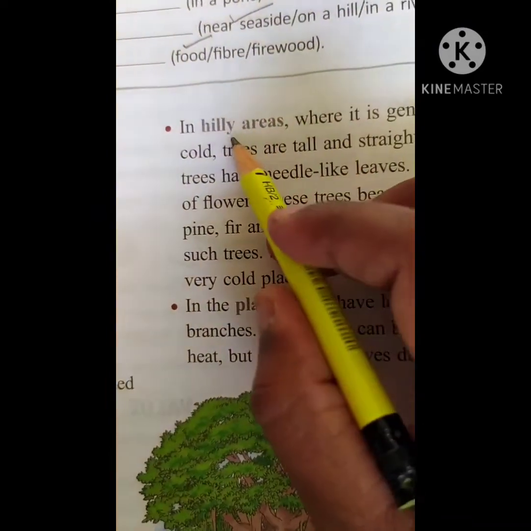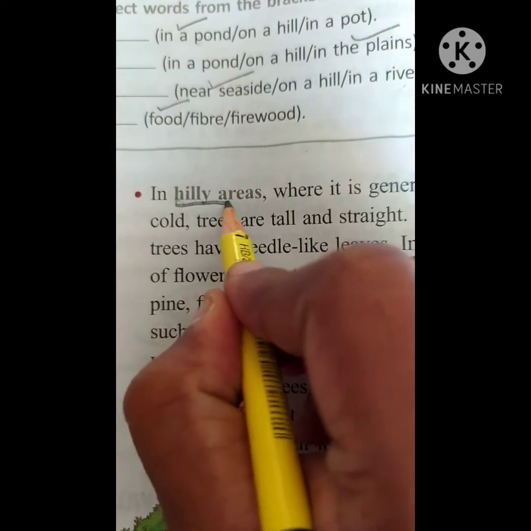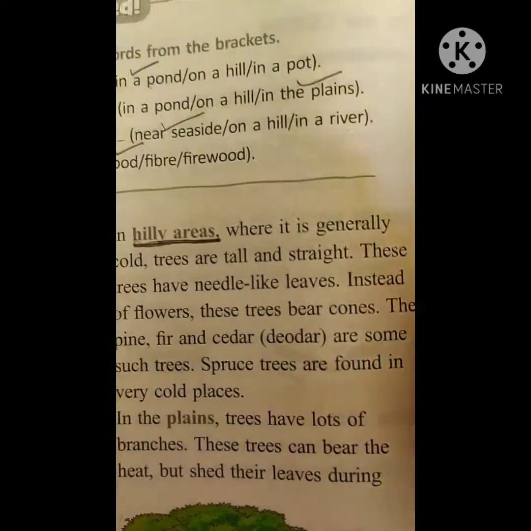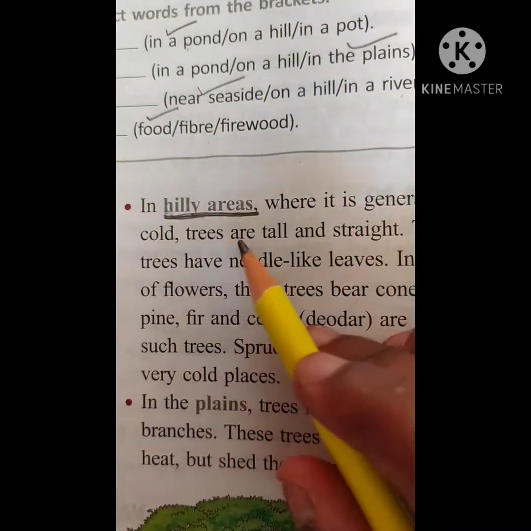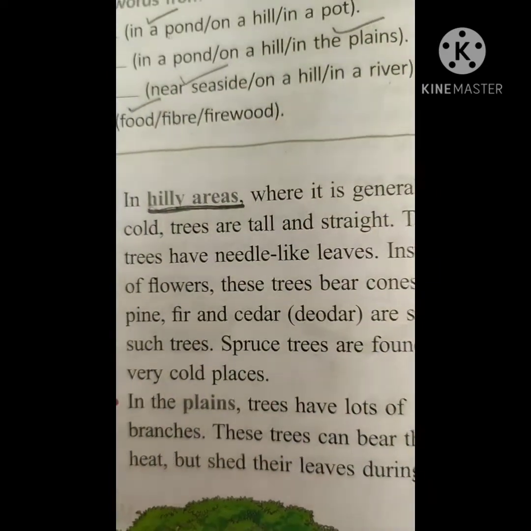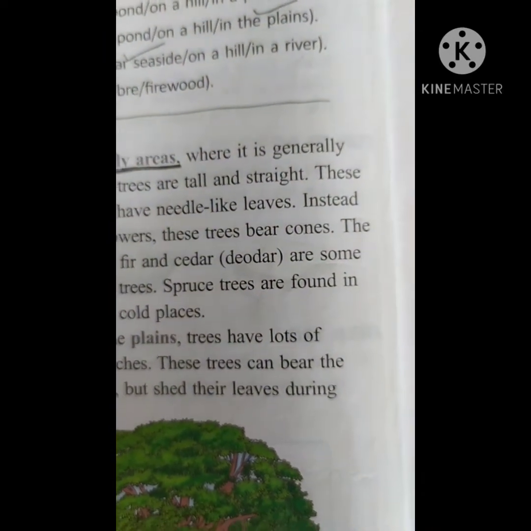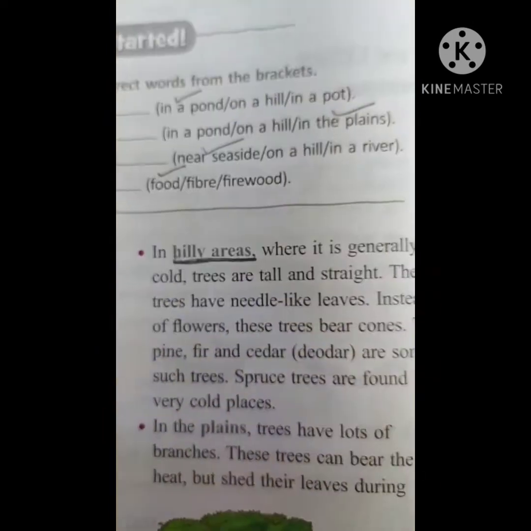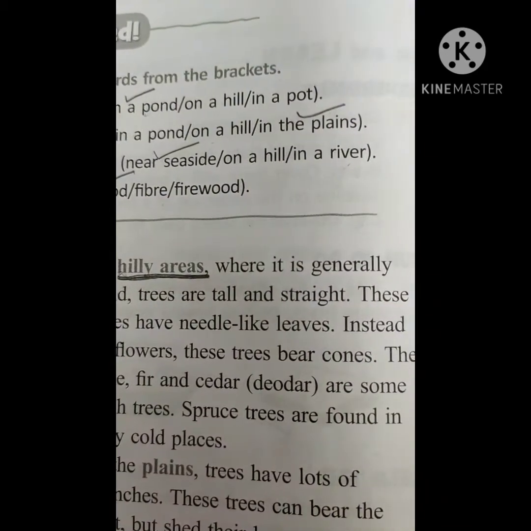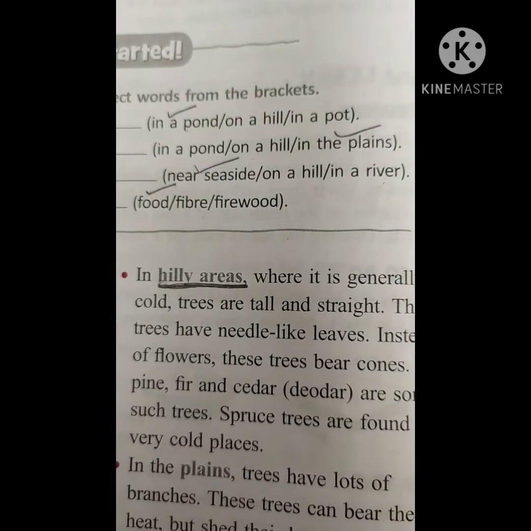First one in the terrestrial plants is the hilly area. What you have to do in the hilly area, you just underline it. And next, where it is generally cold, trees are tall and straight. When you see the mountain regions or the slopes, you find that trees are very tall and straight and they are in a conical shape. These have needle-like leaves. Instead of flowers, these trees bear cones.